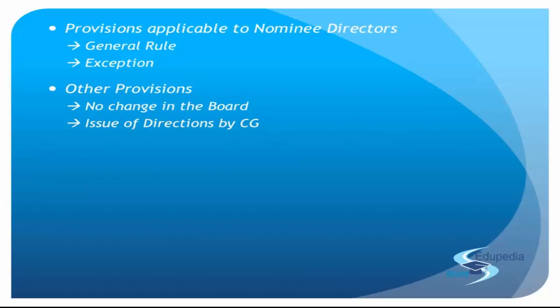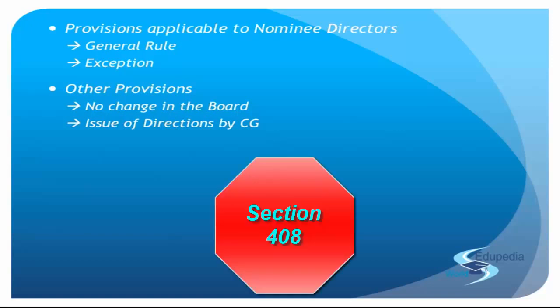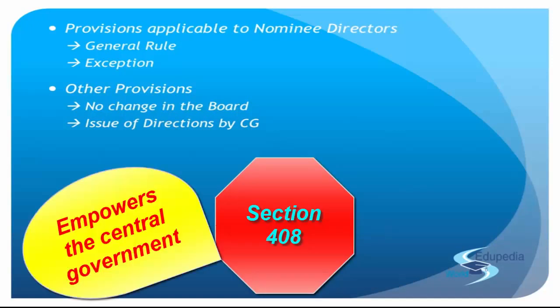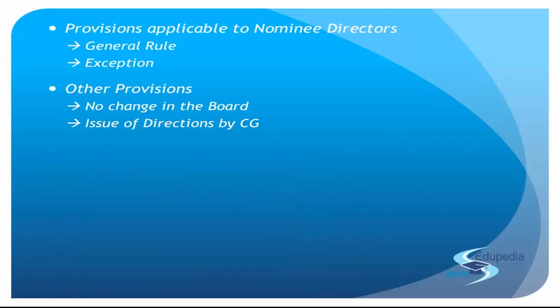Issue of directions by CG. Yes, central government issuing directions to their nominee directors to act inside the board of the company. Right? So yes, even for this, section 408 empowers the central government to do so. What are the directions? That the existing auditor of the company should be removed. You can remove the existing auditor and then appoint some other auditor in his place. This direction will be given by whom? By CG. So if CG wants, CG will get the auditor removed. That is the power conferred upon the central government by section 408 of the Act.